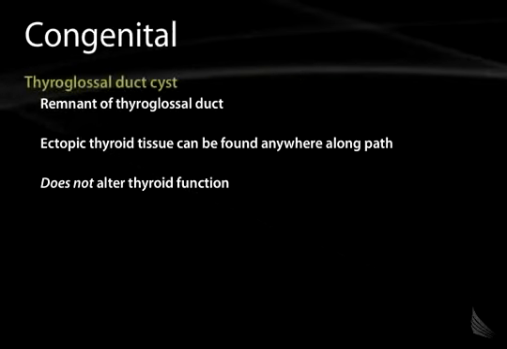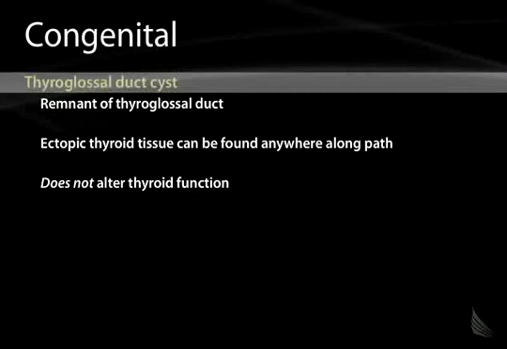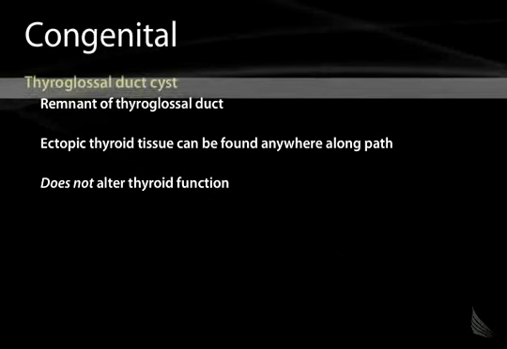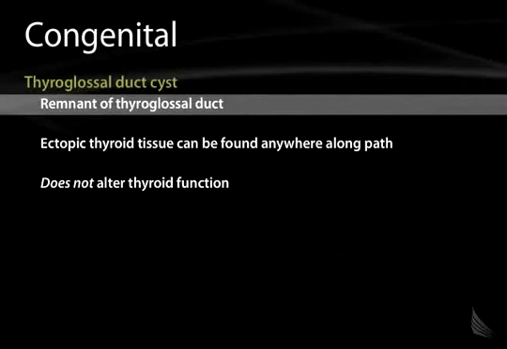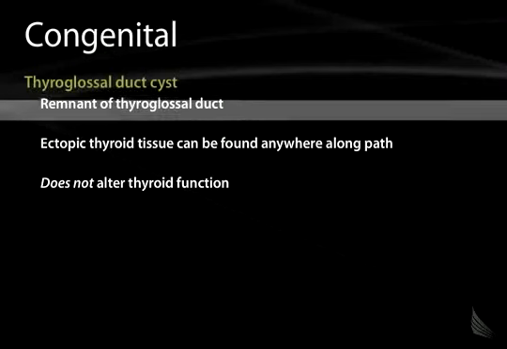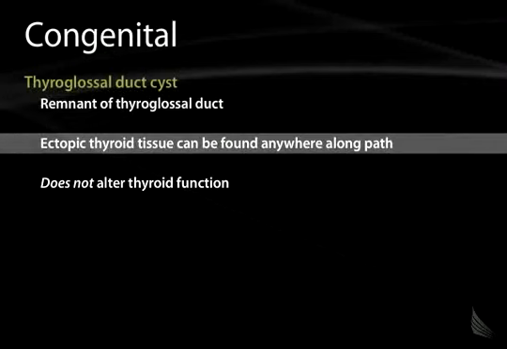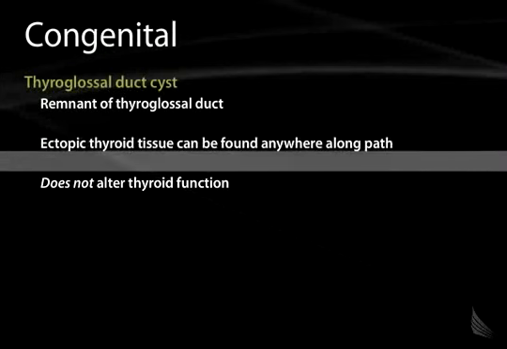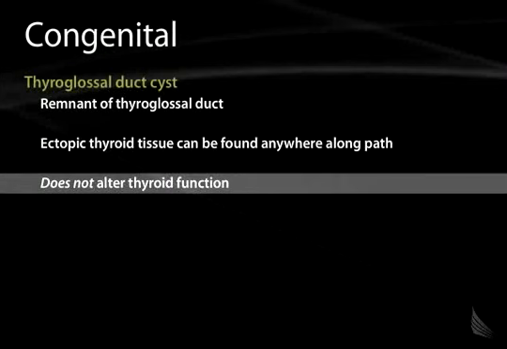Moving to some pathology, in terms of congenital abnormalities, the thyroglossal duct cyst can occasionally be seen. This does not alter normal thyroid function. The thyroglossal duct cyst is a remnant of the thyroglossal duct. It's ectopic thyroid tissue which can be found anywhere along the path of the thyroglossal duct. It's really an anatomical abnormality which has minimal clinical significance.